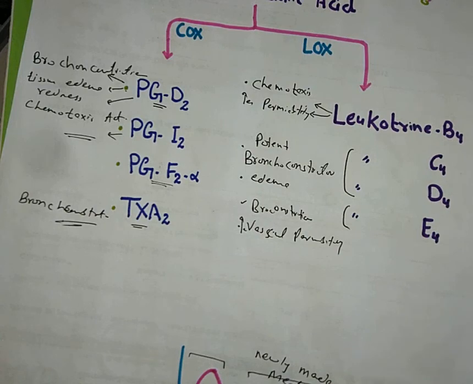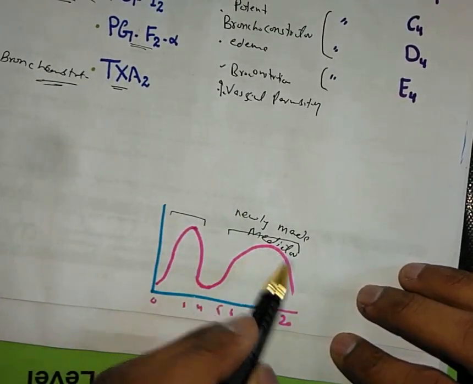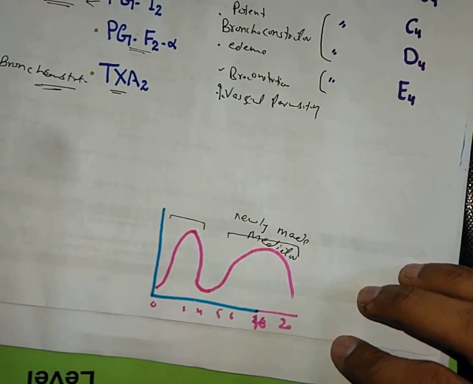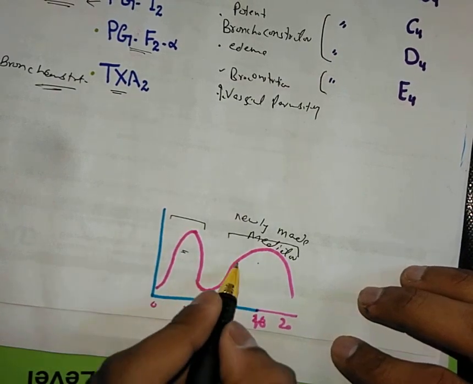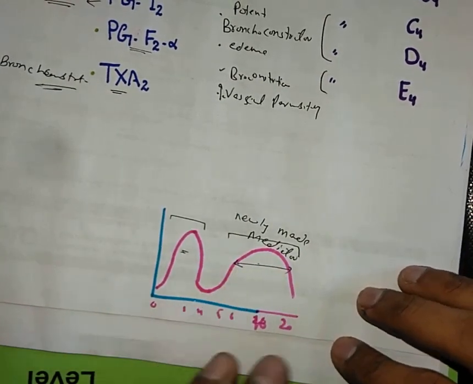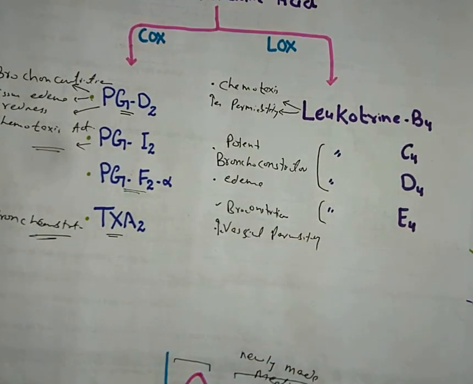So in the late phase reaction, the clinical manifestations will be the same as the early phase, but they will be more potent and prolonged. Why prolonged? Because most of the mediators have the same activity, so a prolonged and potent action will be shown.